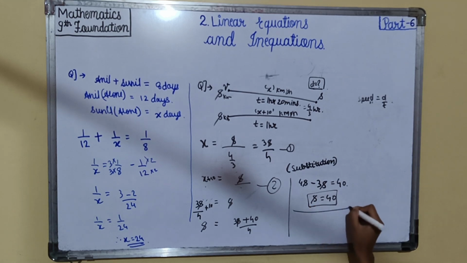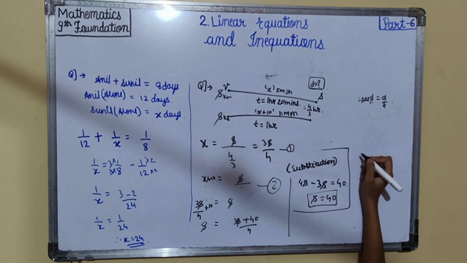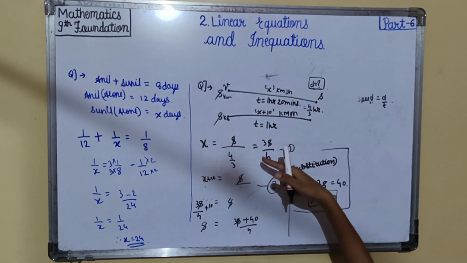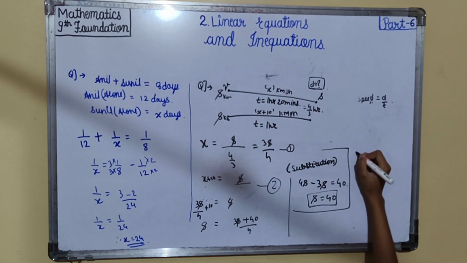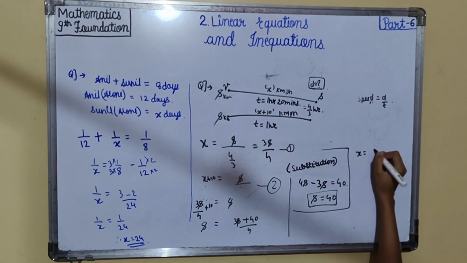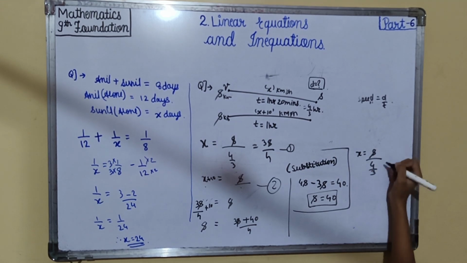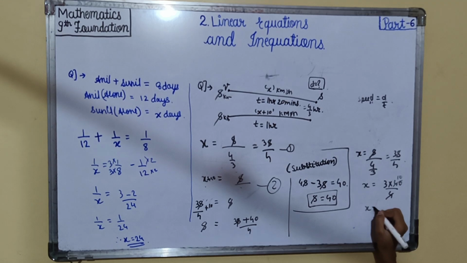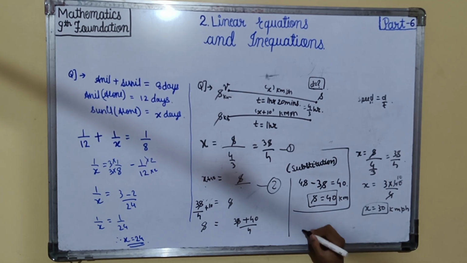And also we have to find the speed. So speed is distance upon time. In the first case we'll put the value, speed x is equal to s upon 4 by 3, that is 3s by 4. So x is equal to 3 into 40 upon 4. 4 ones are 4, 4 tens are 40. x is equal to 30, means speed is 30 kilometers per hour and distance is 40 kilometers. This is the answer of this question.